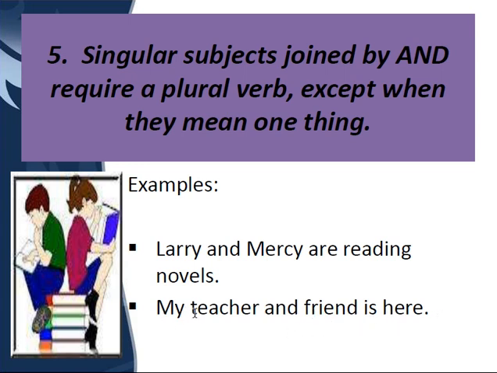Now here, children, there is a catch. My teacher and friend is here. Many children would think that my teacher and friend are two people, but here it is only one person. My teacher, who is my friend, is here. That is why we use a singular verb. Always remember that with two nouns, if it had been "my teacher and my friend," then "are" would have been used here.